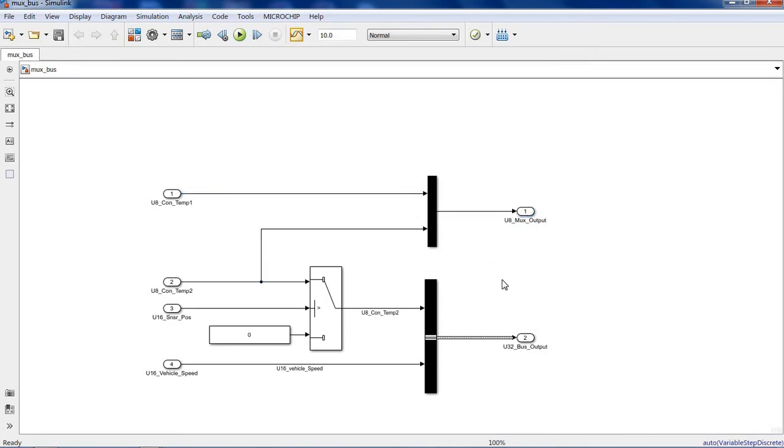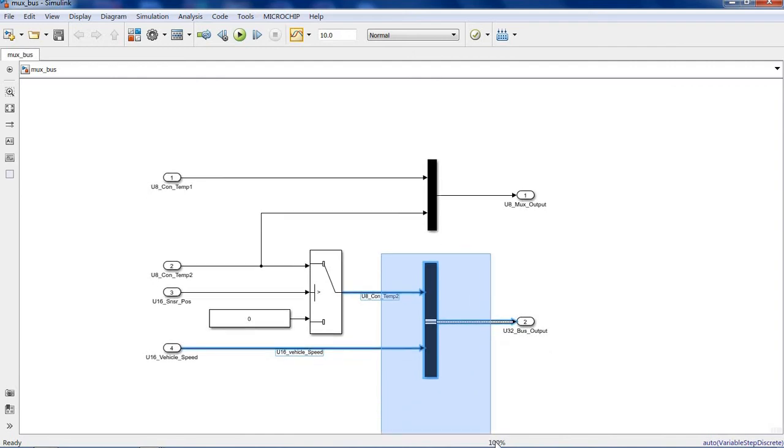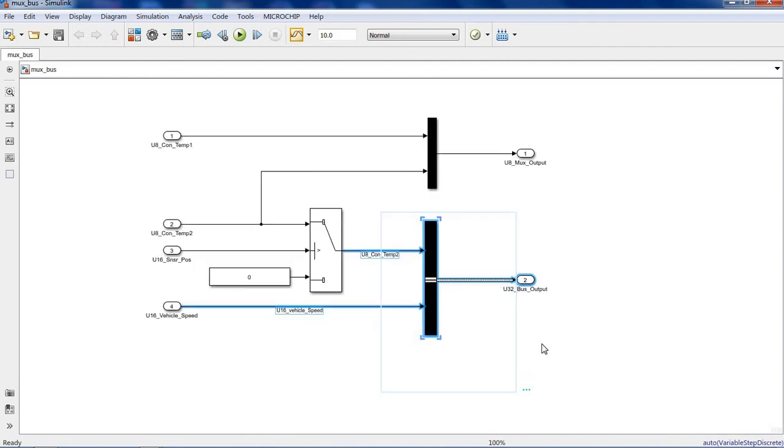And if you generate the code for this bus creator block, then after code generation you will get a structure.